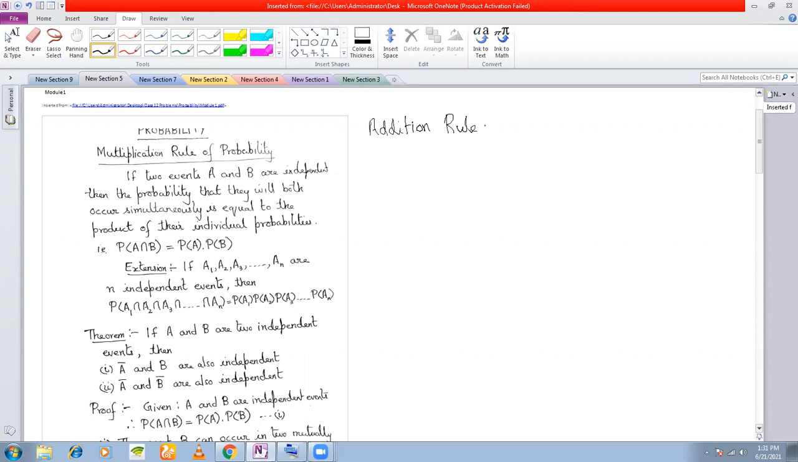Addition rule of probability. If you remember the addition rule, it was probability of two events A union B. Occurrence A union B means occurrence of A or B. Union means or. It was, as I told you, probability of A plus probability of B minus probability of occurrence of A and B simultaneously. Intersection means A and B, right? From your class 11.